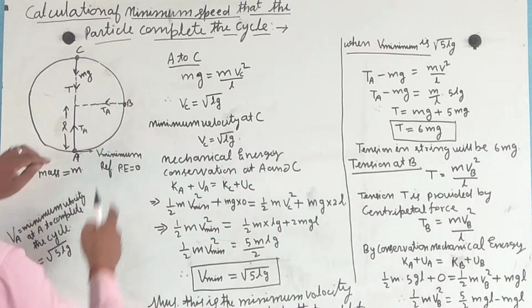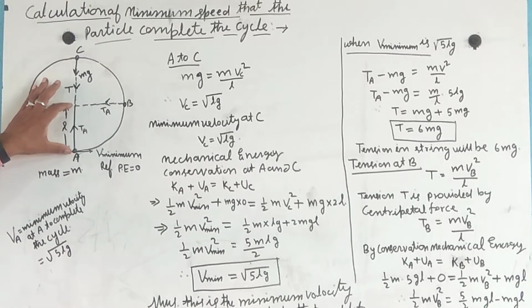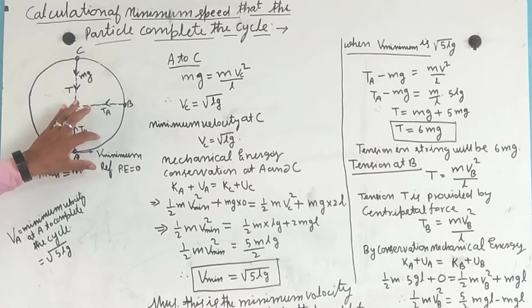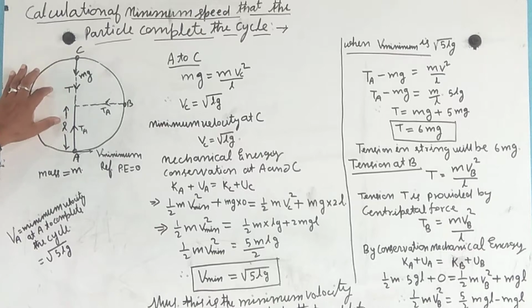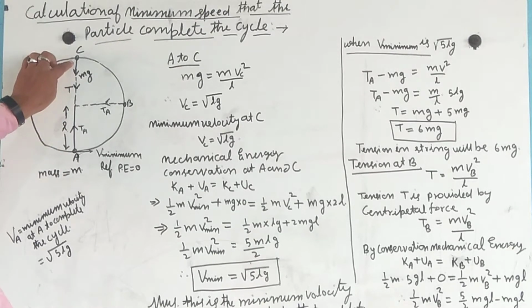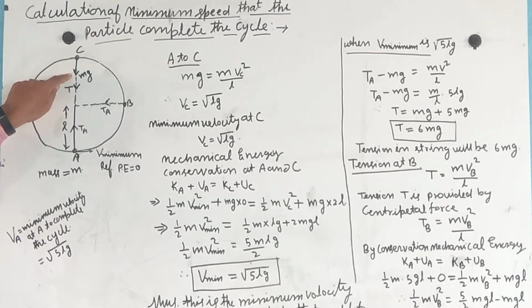Let us suppose the length of the string is L and it moves in a circular path in a vertical plane, and tension always acts toward the center of the path, TA. The tension also acts in the downward direction and the weight of the particle is mg in the downward direction.